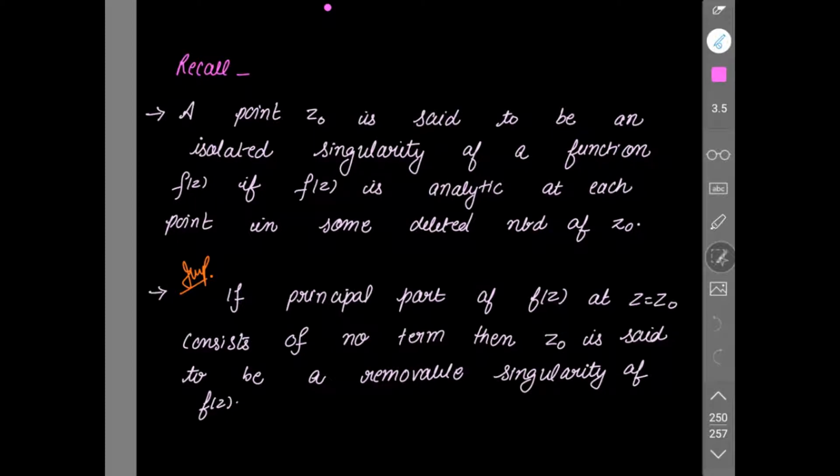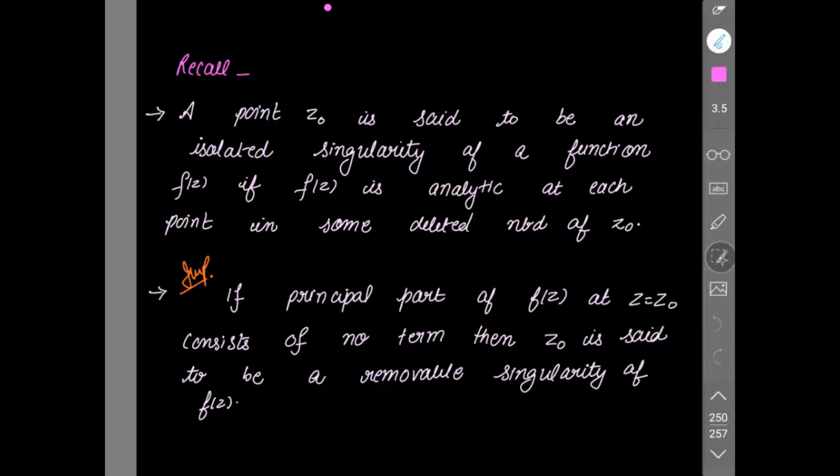So if f(z) is analytic at each point in some deleted neighborhood of z0, deleted neighborhood means all the points of the neighborhood of z0 except z0, should be analytic except this z0 point, right? So the function should be analytic at all the points of the neighborhood of z0 except z0, and that is your isolated singularity. Then this is also very important.